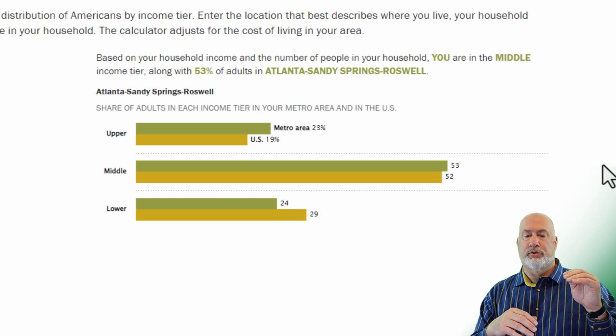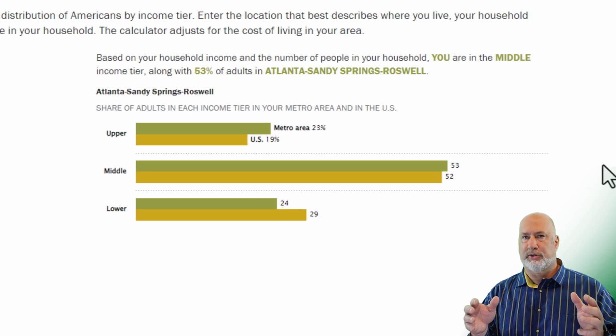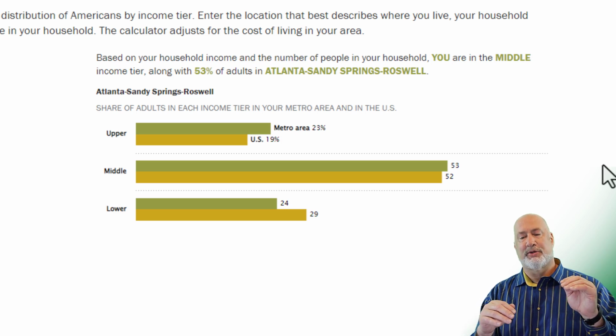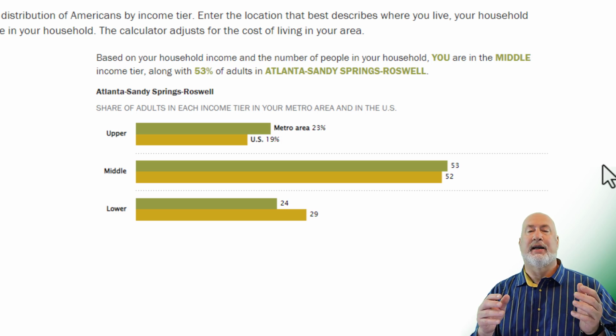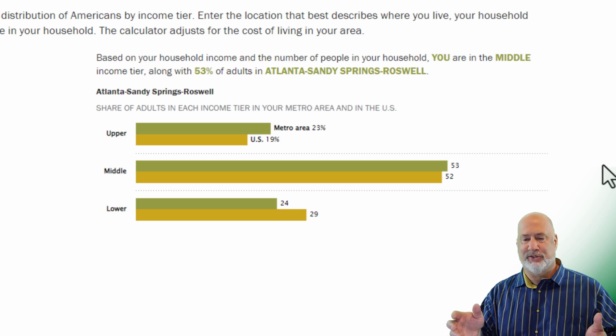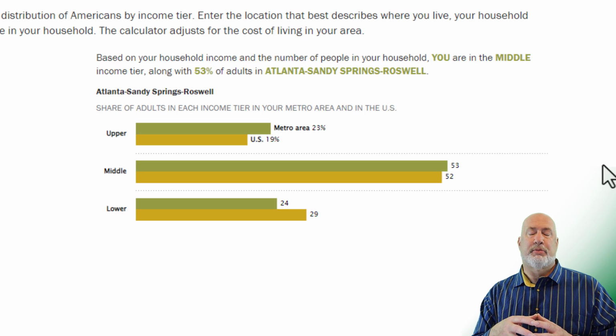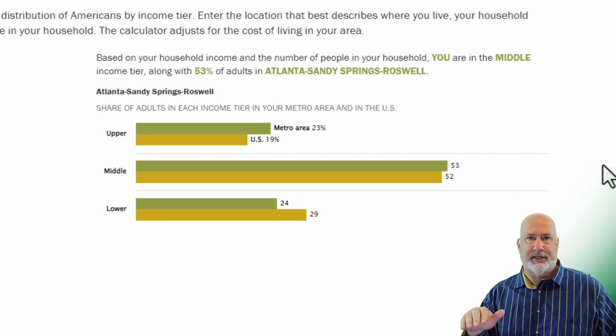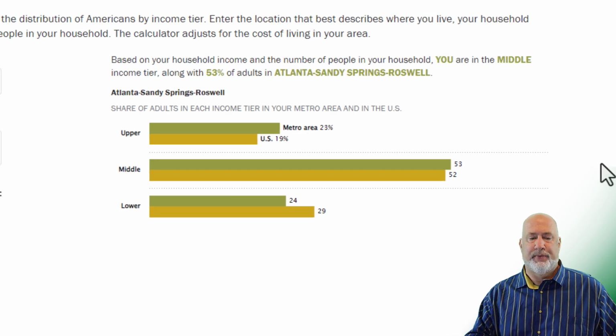In each one of those groups or tiers, the numbers on the top, 23, 53, and 24, you add those up, that is 100%. I wanted to check that. And if you add up the numbers on the bottom, 19, 52, and 29, that is also 100%. So these are all percentages. The top number is where I currently live, and the bottom number is the US average.